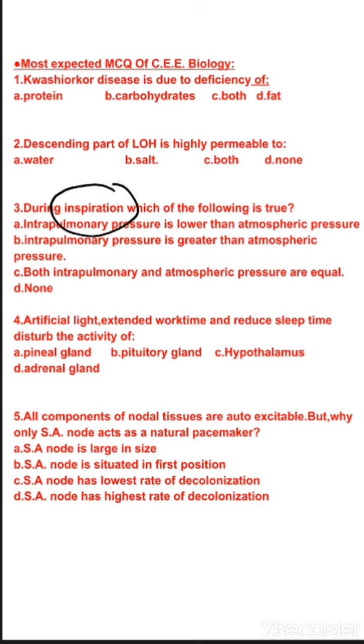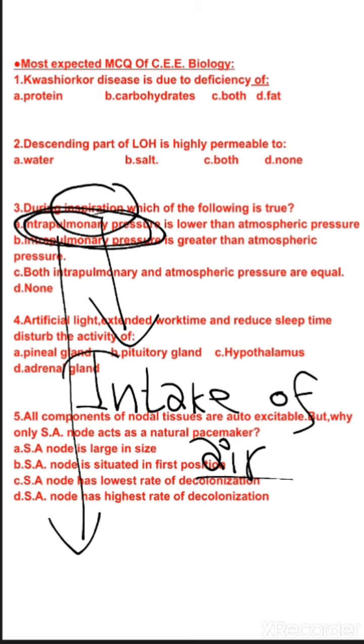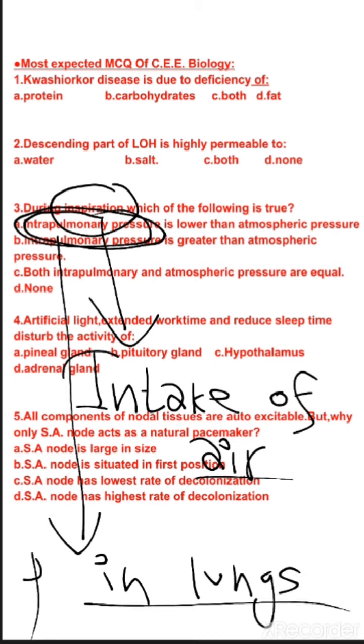Inspiration means inhaling of air, intake of air inside the lungs. Here intrapulmonary pressure means pressure inside the lungs.